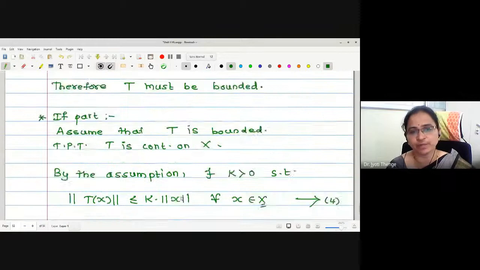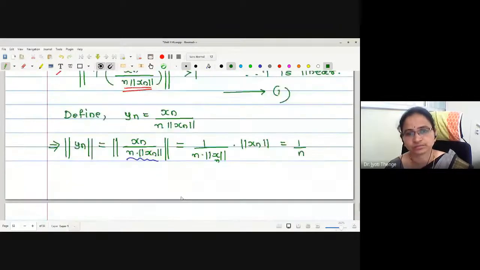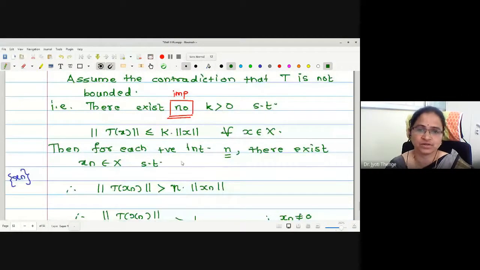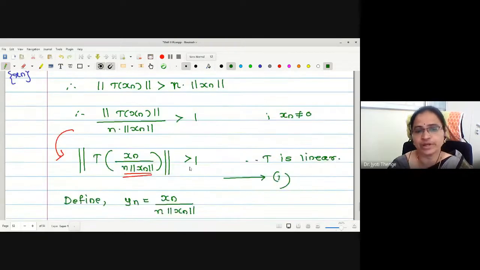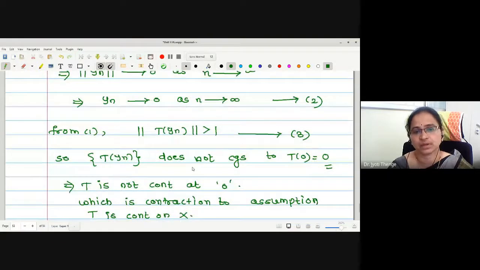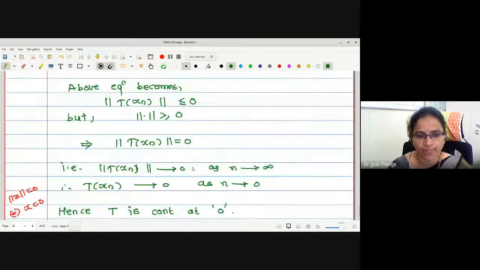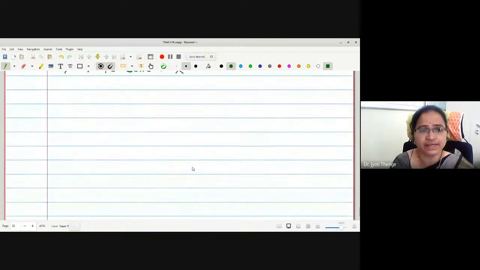Yes, any difficulty in the proof? If you have, you can ask me. Simple proofs are there actually. You have to start with the assumption, you have to focus on what to prove, and accordingly you have to make your steps. Okay? This is the second property of linearity we have seen.